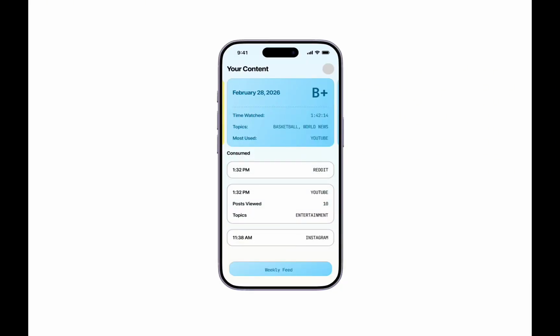So problem one. Users don't know the quality of what they consume. Screen time only shows duration, not what you watched or whether it was valuable. This creates a gulf of evaluation.